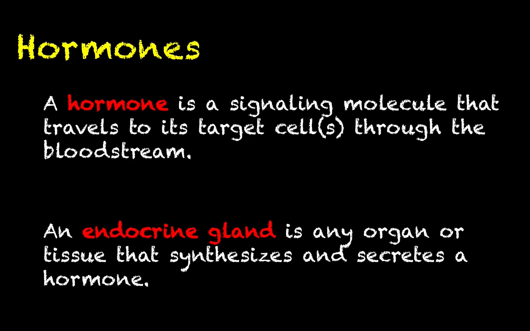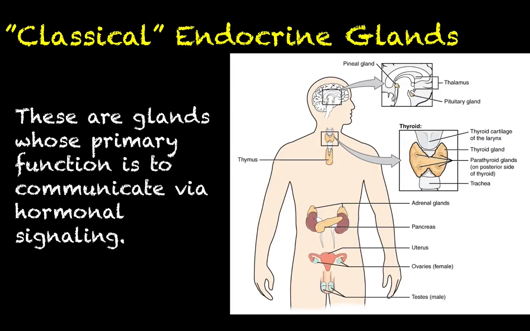An endocrine gland is any organ or tissue or collection of cells that synthesizes and secretes a hormone. So we take that definition of hormone that we just put together and we apply it to an endocrine gland. A gland is any collection of cells that produces a signaling molecule that travels through the blood. Okay? So in this figure here, we can actually see a lot of what we tend to think of as the classical endocrine glands. By classical, we mean these are the glands we most typically associate with hormones, producing hormones, and being a part of the endocrine system.